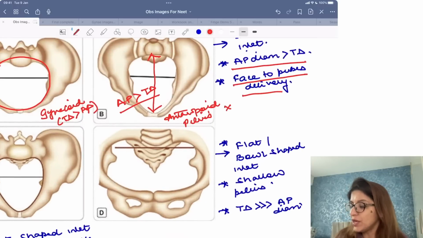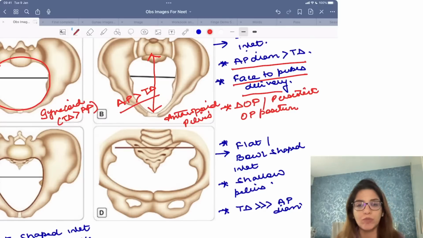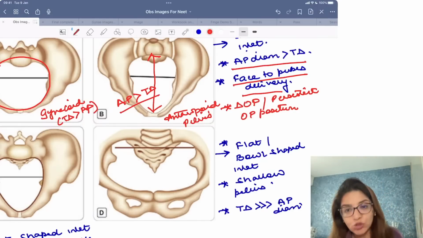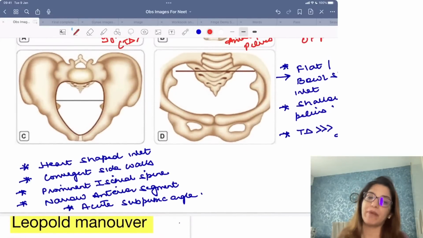If they ask you direct occipito-posterior position or persistent occipito-posterior position, is seen in which pelvis? It is seen in anthropoid pelvis, right? The most common pelvis is gynecoid pelvis, followed by anthropoid pelvis, and then we have android pelvis.